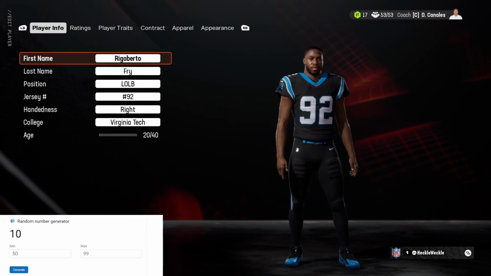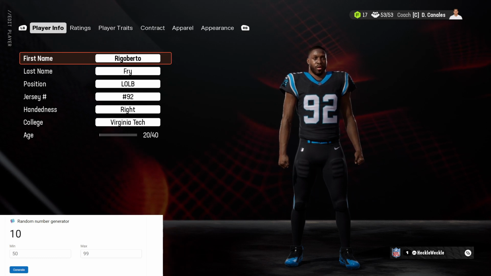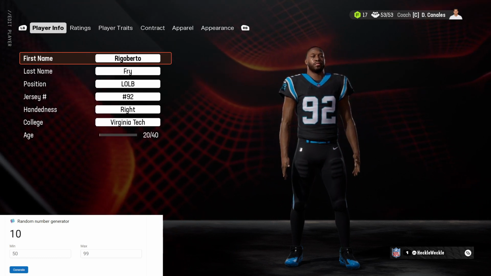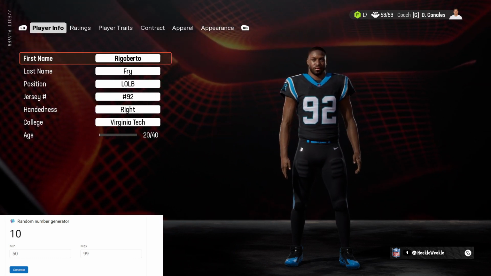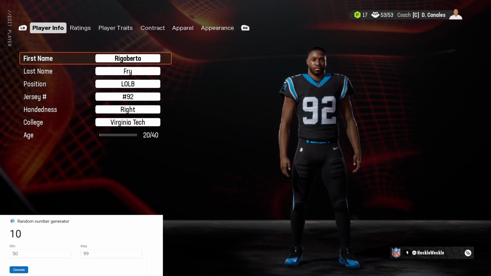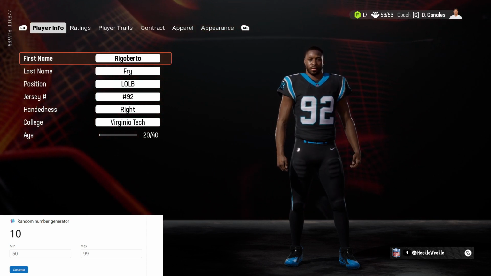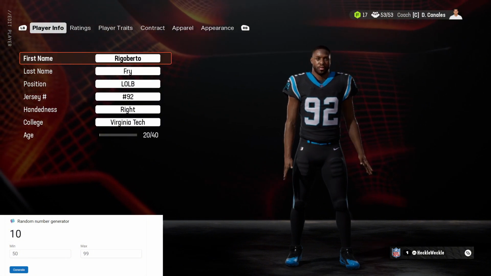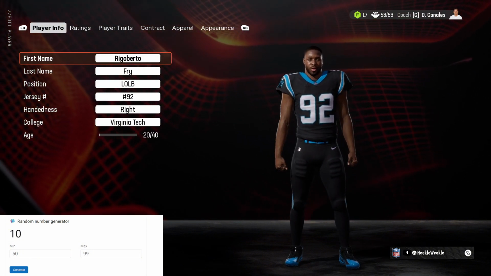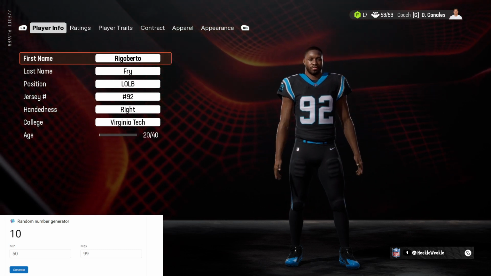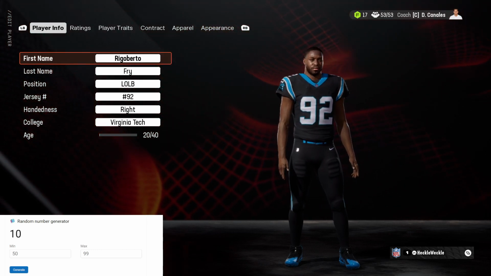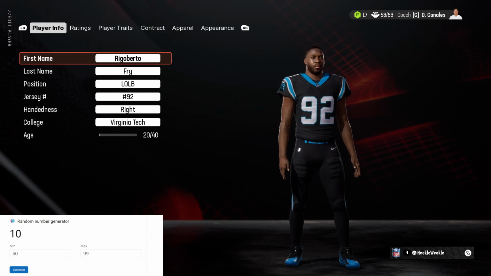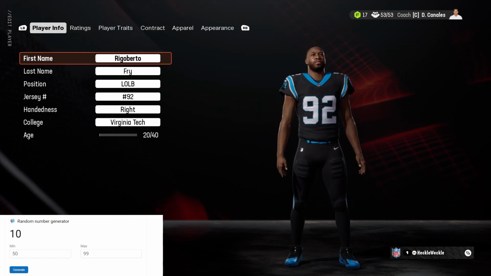We will have 3 free respins at any point in the video if we don't like a rating. For example, tackling, we get a 55. That is a rating that we don't want. We can respin and hopefully get a higher number. If it's a 92, let's say, during our respin, we're allowed to keep the 92. However, it is at a cost of one of our free respins. So we only have 3 of those. We must choose when to use them and do it very wisely.